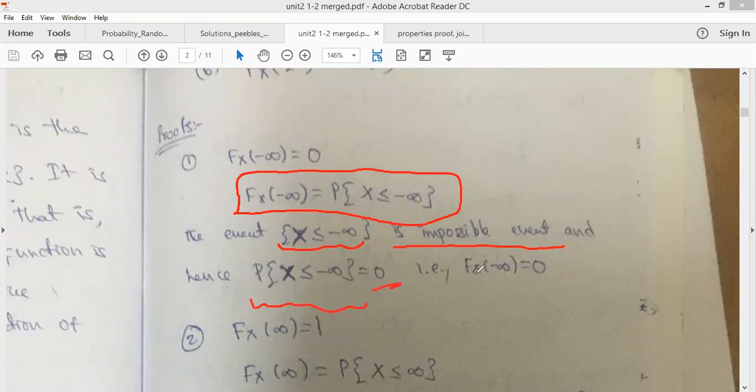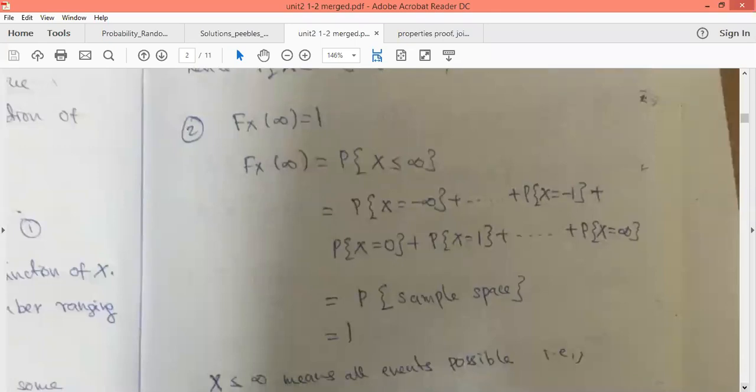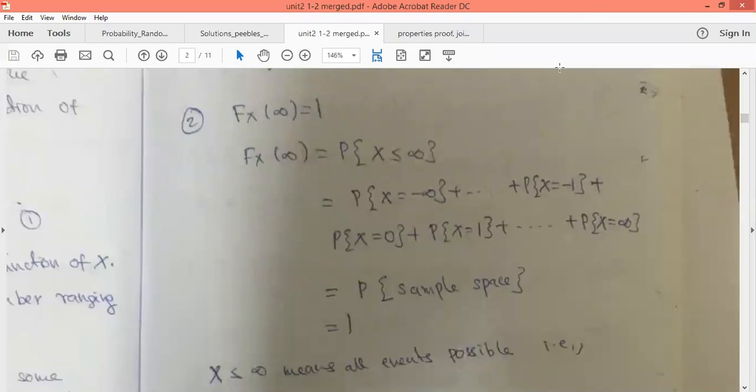So that is why Fx of minus infinity will be equal to 0. Similarly, Fx of infinity is equal to 1. What does that indicate? Fx of infinity is equal to the probability of x less than or equal to infinity. Just now we have discussed, no? When you take any particular value, if you are taking x less than or equal to infinity, you need to consider all the elements up to that value.